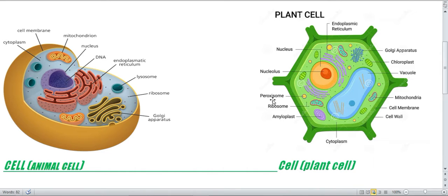So here you can see a plant cell diagram. A plant cell is different from an animal cell because of just one thing, that it has a special membrane which is called cell wall, which is the outer part of the cell.